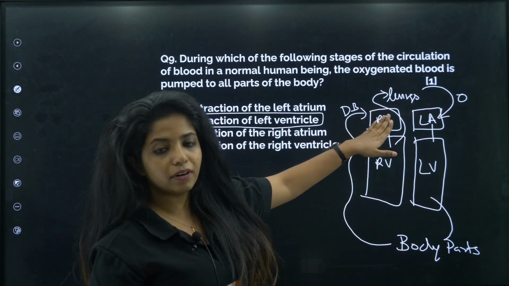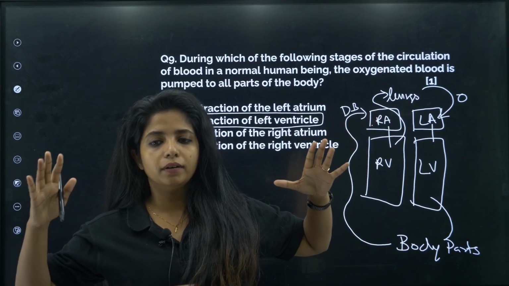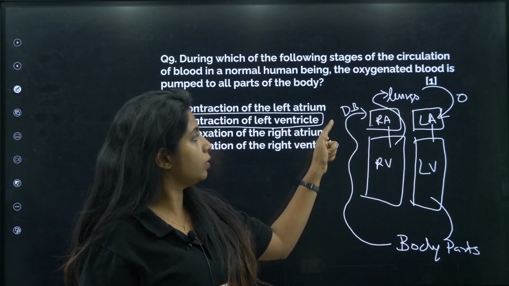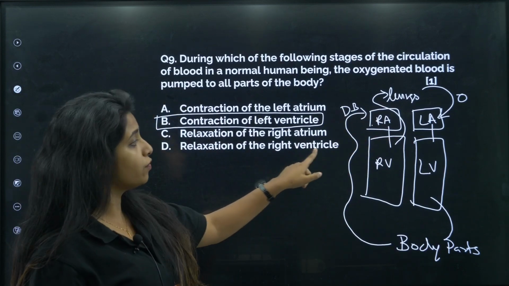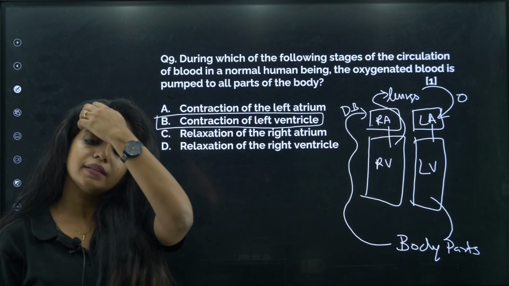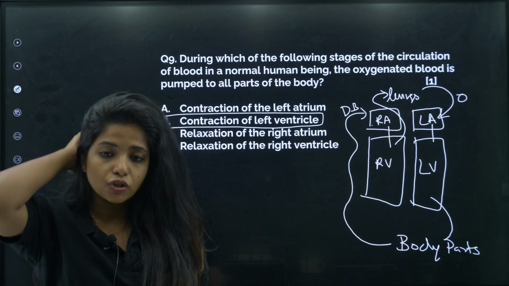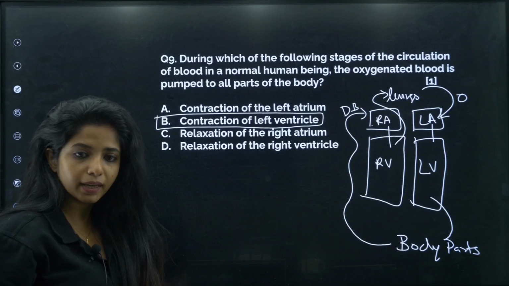Relaxation of the right atrium. Relaxation as in when they are totally normal. Do you think at that point? No, at that point deoxygenated blood is going to fill. That is why it is relaxed. Now, relaxation of right ventricle, again, no, that is not the answer. So, what is your answer, my dear children? Your answer is B. Okay.